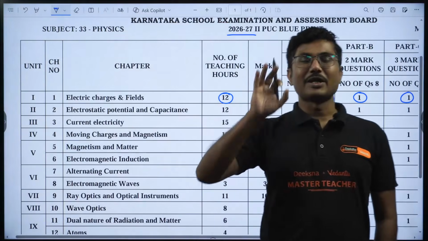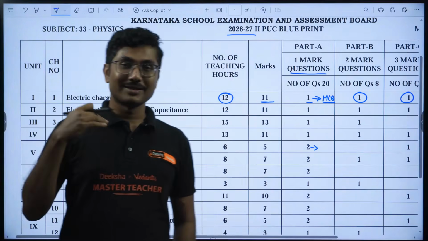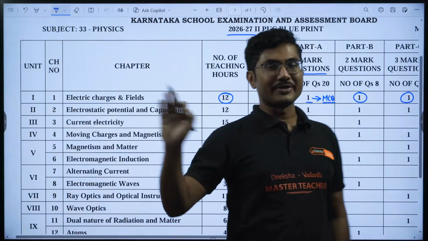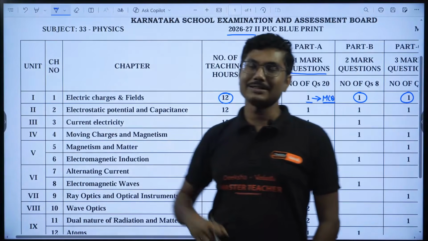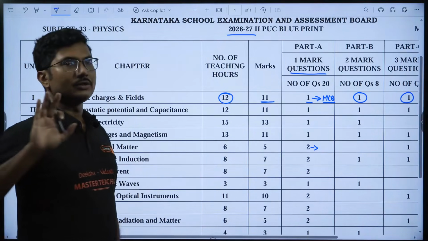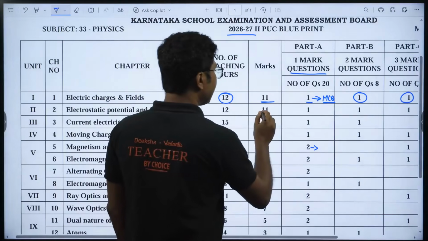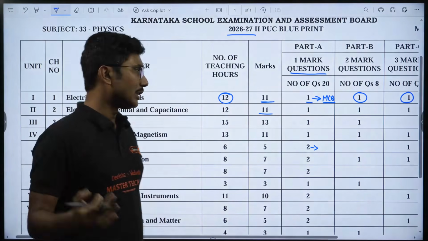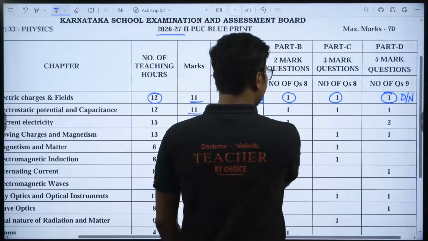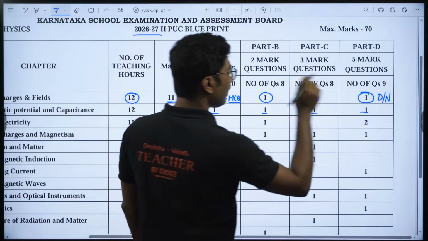The mystery is over. The mystery you were waiting for: sir, is there any change from last year, 25-26? No, there is no change. The 26-27 blueprint is the same as 25-26, with no major change. Electrostatic potential and capacitance carries 11 marks, same as last year, with 1 MCQ question, 1 2 marker, 1 3 marker, and 1 5 marker.